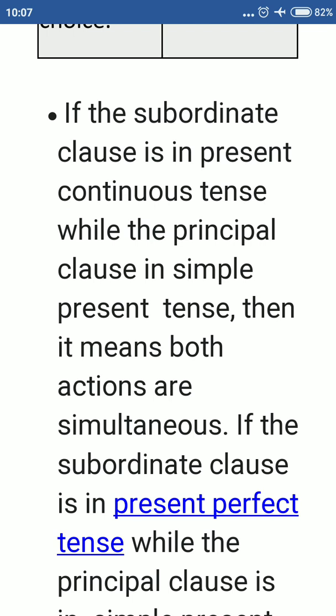The teacher told us that oil floats on water. And second, a general or universal truth. Copernicus proved that the earth is round.